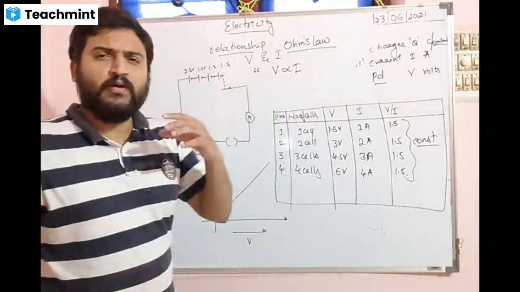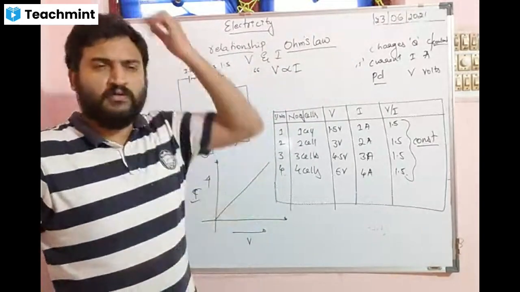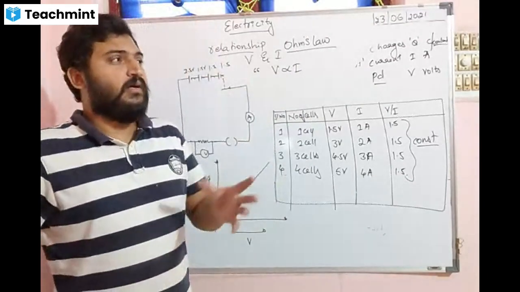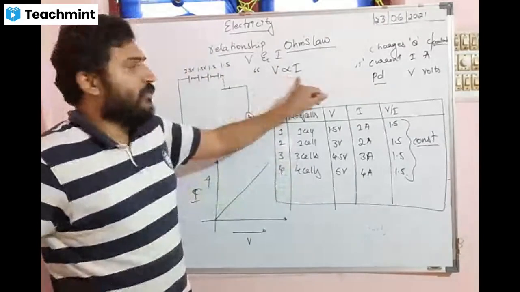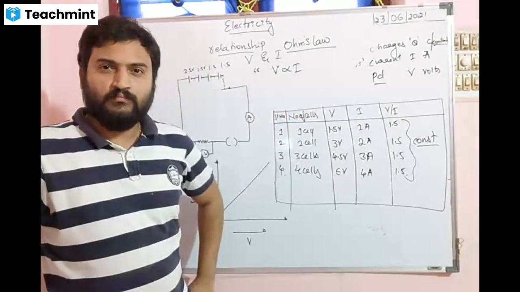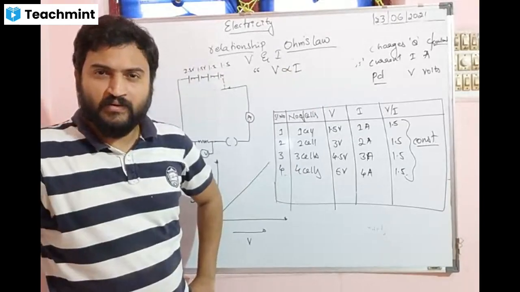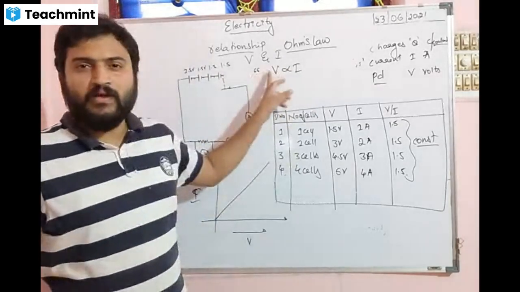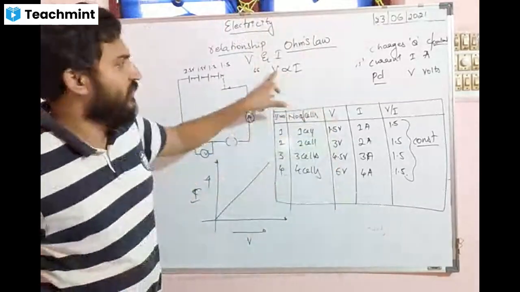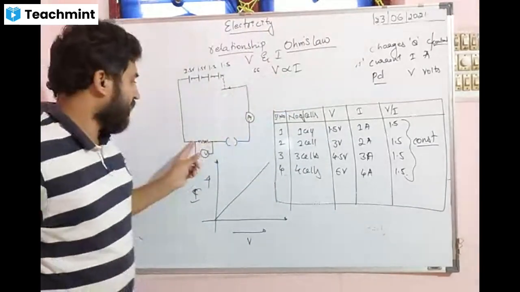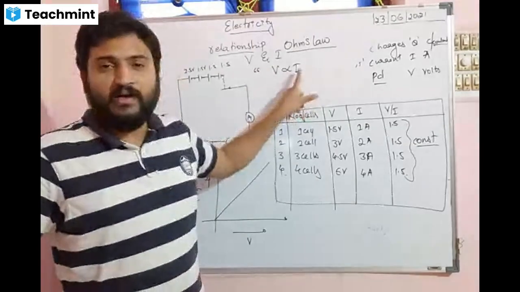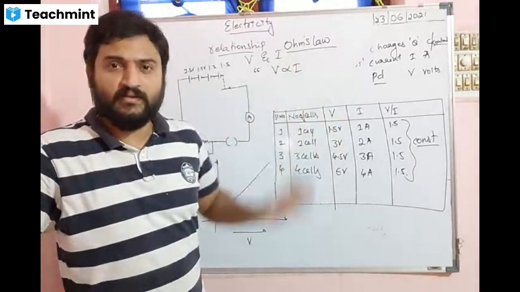If you don't remember the laws during examination, during tension, sometimes it happens that you suddenly don't remember them. At least can you remember this? V is proportional to I. Can you remember? Yes, sir. This is what it says: the potential difference across the ends of a conductor is directly proportional to the current passing through the conductor.